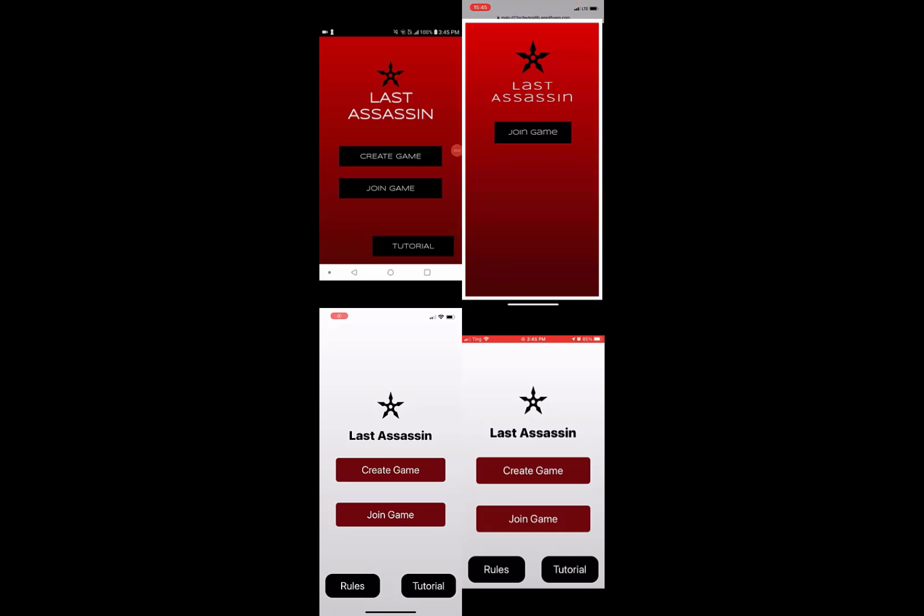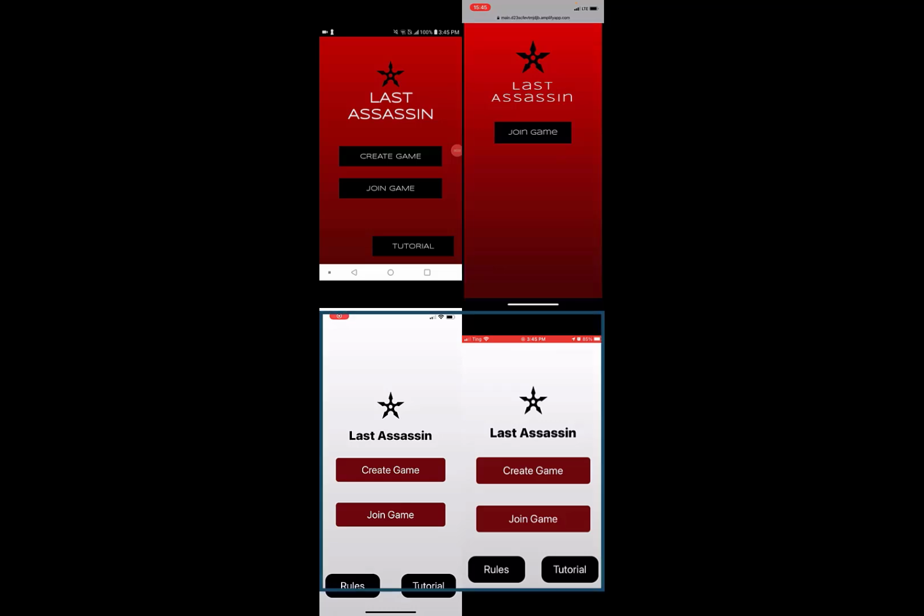The top right corner is the web version, which has limited functionality. You can't create a game, you can only join a game from the web. And the bottom 2 screens are iPhones of different sizes.